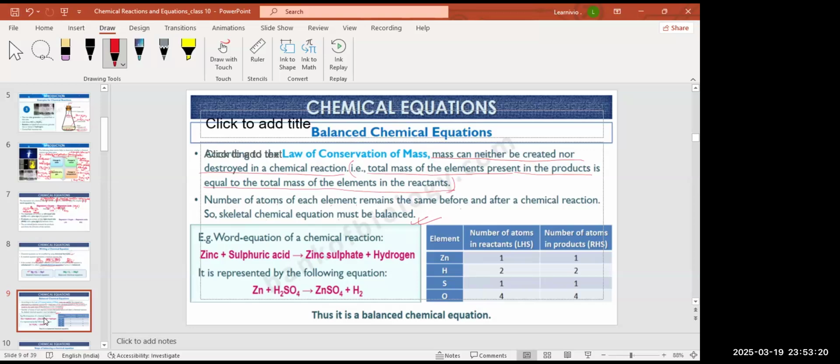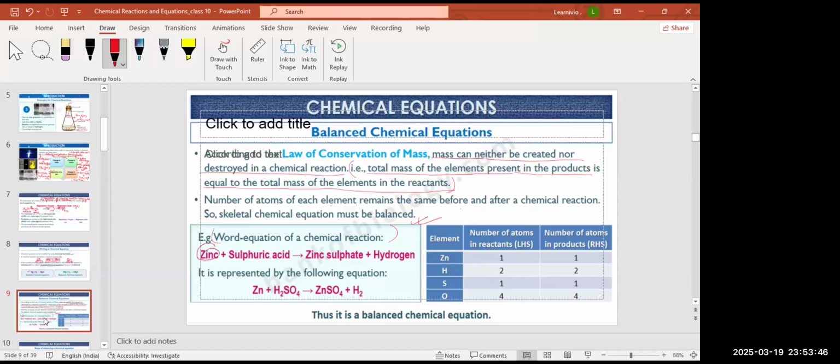Good. Now see, if I give you zinc plus sulfuric acid in word form: when zinc reacts with sulfuric acid, it will form zinc sulfate and hydrogen. First, write down the skeletal chemical equation using the formulas.